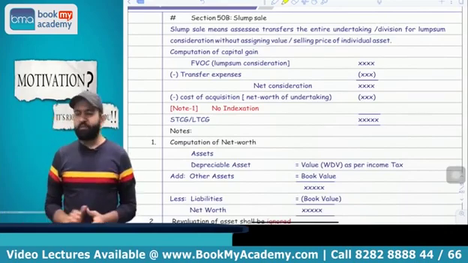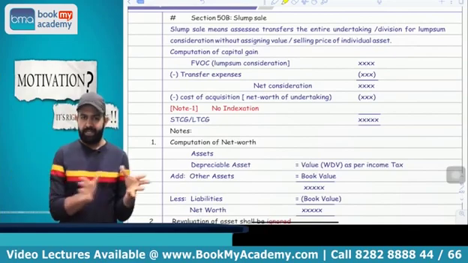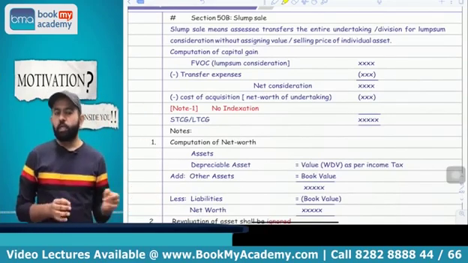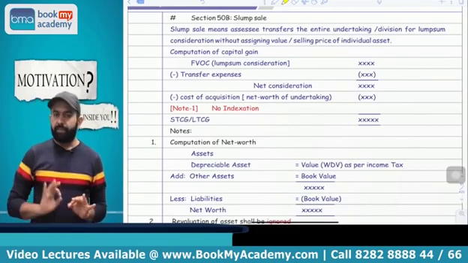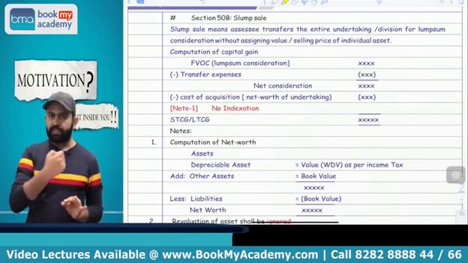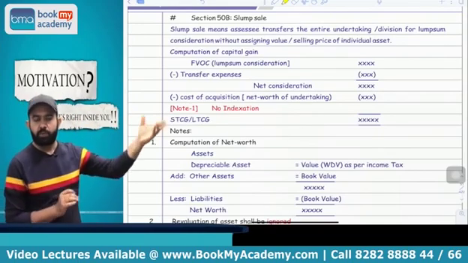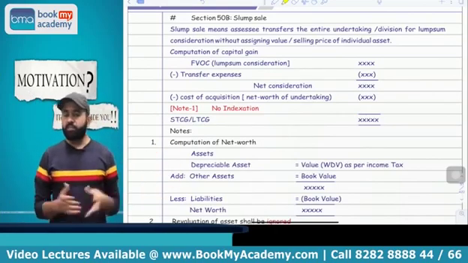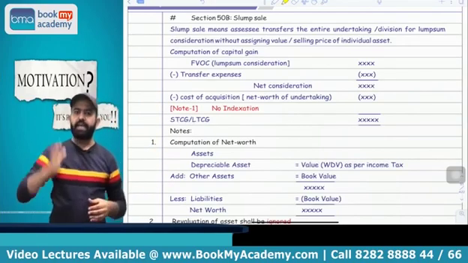Now next part is section 50B, that is the slump sale. What is the meaning of slump sale? Slump sale means sale of an undertaking or unit of some business or segment of some business for a lump sum consideration without assigning value to individual assets and liabilities. Means there is no assignment of individual asset and liability value. Means you transfer any undertaking or segment or part of that undertaking for a lump sum consideration, then this section is applicable. Now in case of slump sale, treat that particular undertaking or part or segment as one asset and calculate the capital gain.